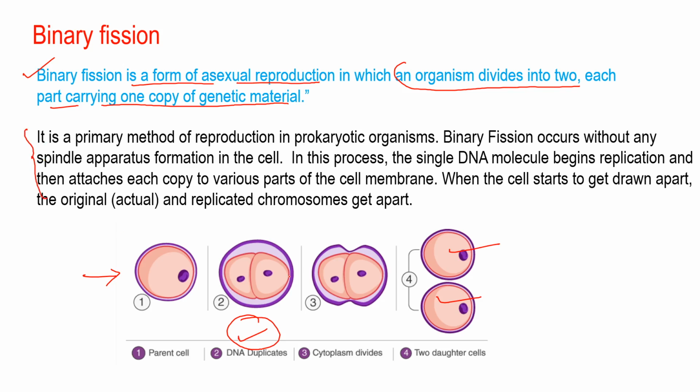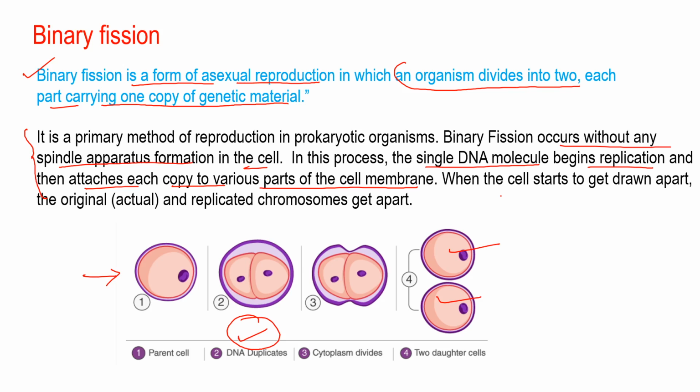In binary fission, the division occurs without any spindle formation in the cell. The single DNA molecule, meaning the genetic material, replicates, and then attaches each copy to various parts of the cell membrane. When the cells start to get drawn apart, the original and the replicated chromosomes get apart.